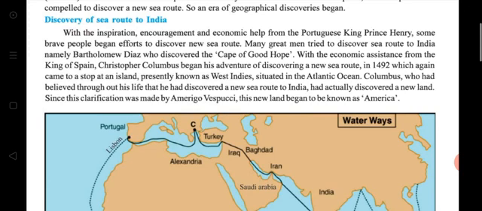And the most important 2 to 3 lines in this paragraph are the last three: Columbus, who had believed throughout his life that he had discovered a new sea route to India, had actually discovered a new land. Since this clarification was made by Amerigo Vespucci, this new land began to be known as America. These 3 lines are important.